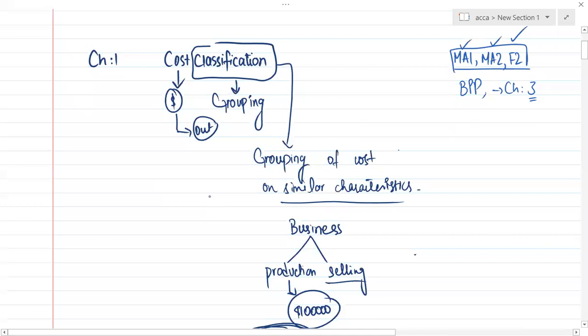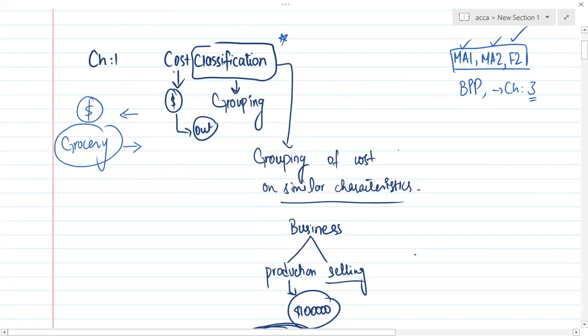So what is cost classification? First of all, we'll discuss the meaning of the chapter name. What is cost? In real life, we go to any shop, we purchase anything, and in return we pay something. Like if we are going for grocery, our objective is to take grocery, and in return we have to pay some amount.